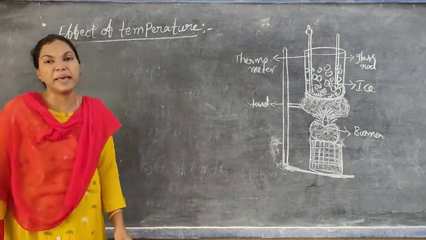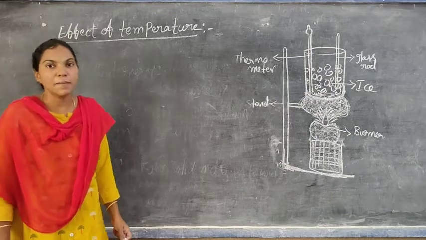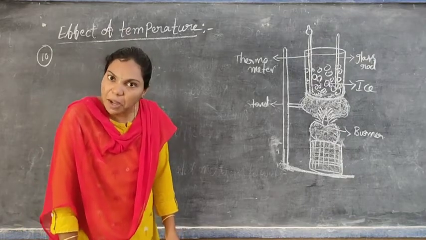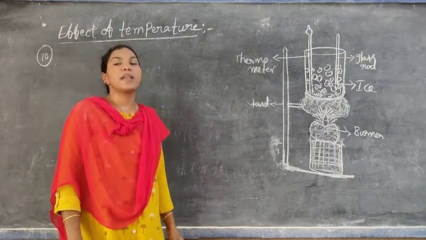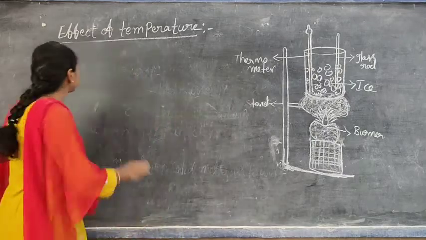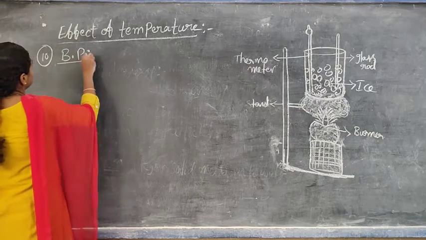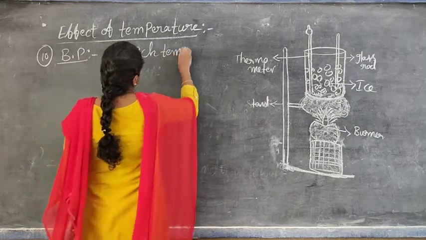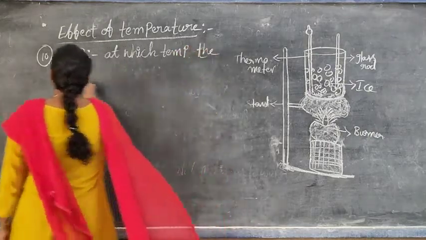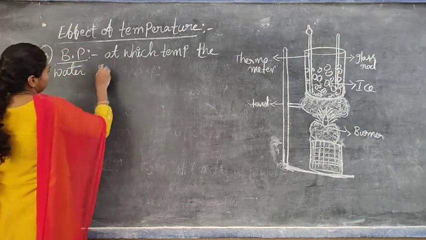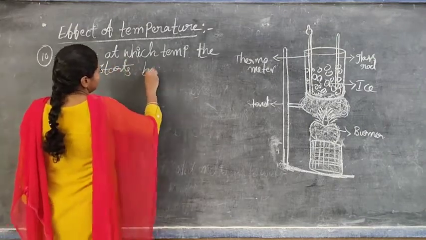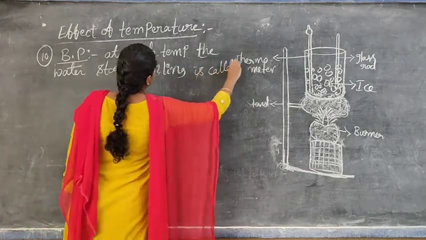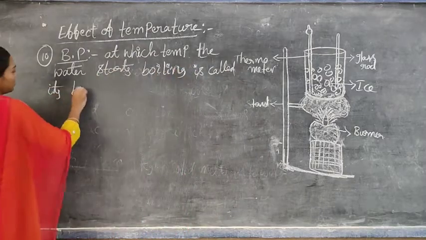Very important. What is BP? BP means boiling point. What is the boiling point of water? At which temperature the water starts boiling is known as its boiling point.